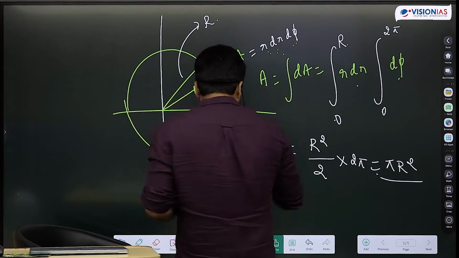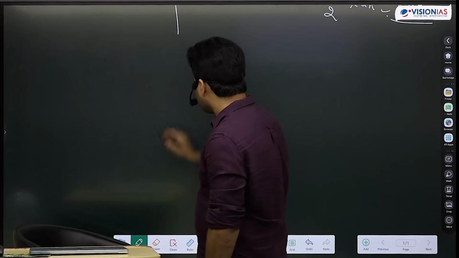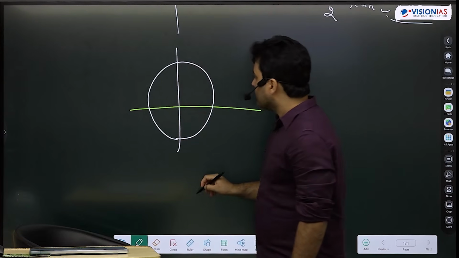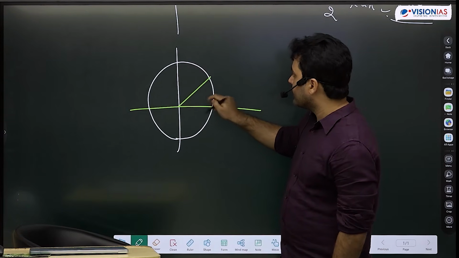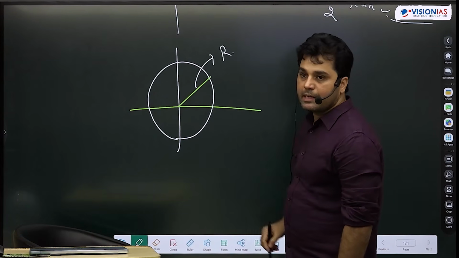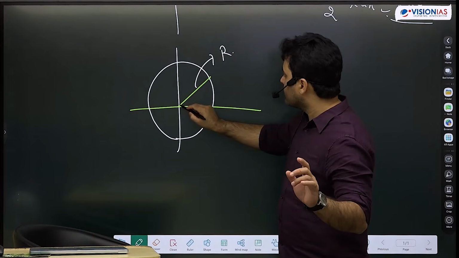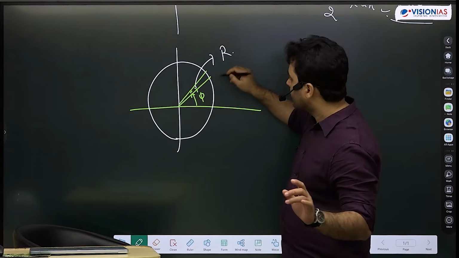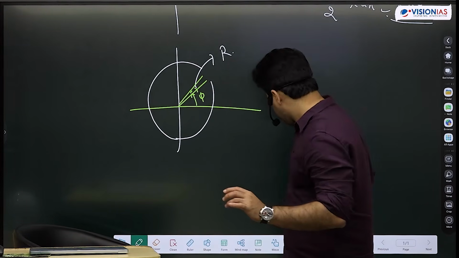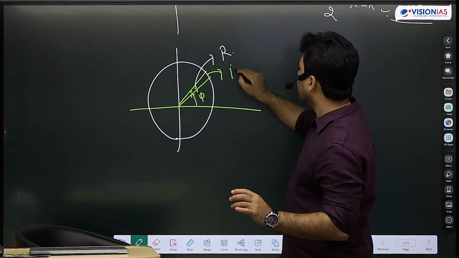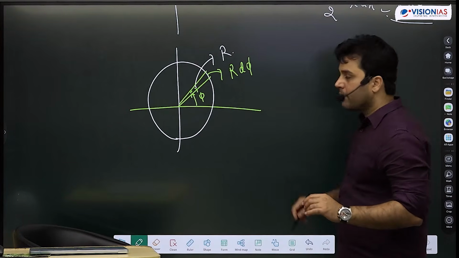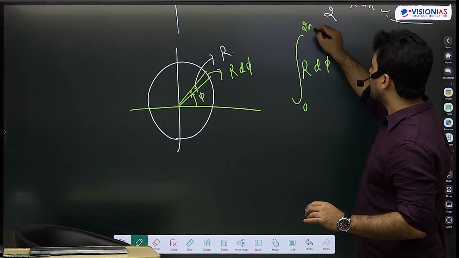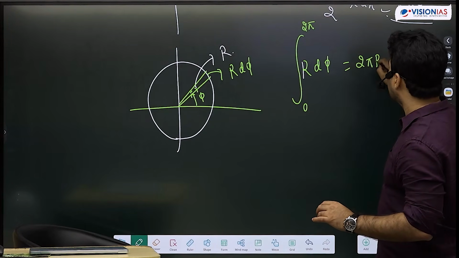For circumference, remember I only have to calculate the perimeter. So the moment I have to calculate perimeter, that length is fixed. That length is already, I know, capital R. So all I have to do, I have to choose a small elemental length at angle phi and phi plus d phi. So I have to choose this length. This length will be R d phi. And this R d phi, what do I have to do? Integrate from 0 to 2 pi. What is the answer? 2 pi R.